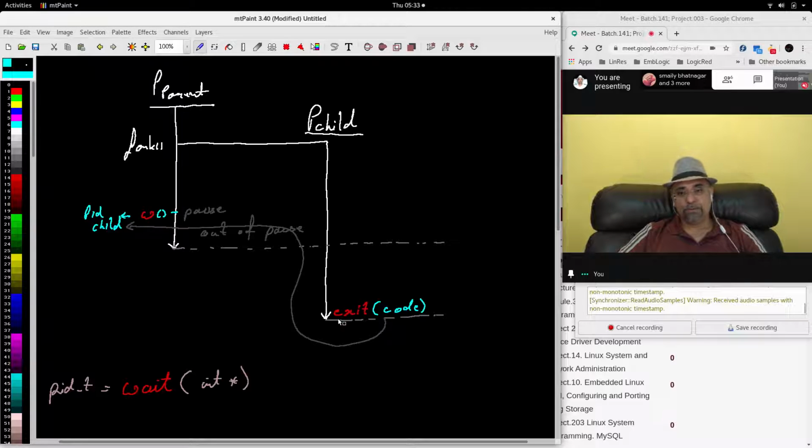I repeat, when the child will give the exit call and give the exit code, the parent process that was paused due to the wait system call will come out of pause and proceed further in its execution, and will capture the PID of the child process.